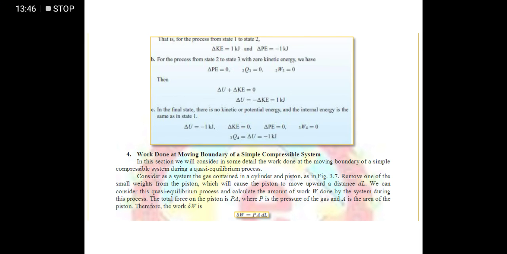Bakit? Kasi there will be no gravitational acceleration, or even there will be no difference of height, with one reference only. So, ibig sabihin, we can say that change of potential energy is equal to zero, kasi nag-rest na siya doon sa loob ng bucket mismo. So, ibig sabihin, wala siyang potential energy.